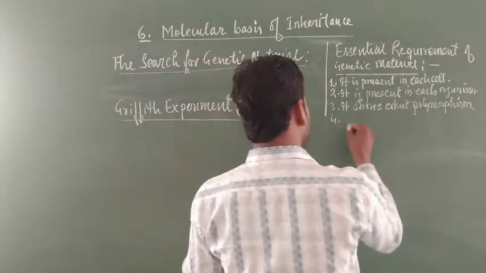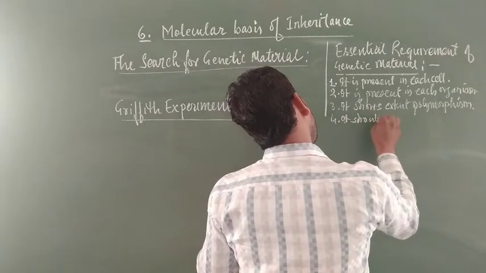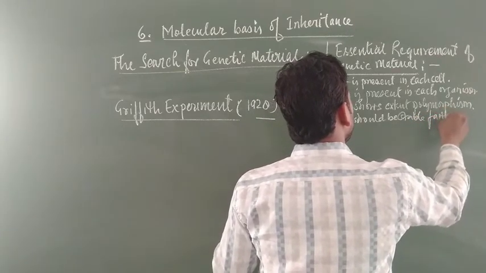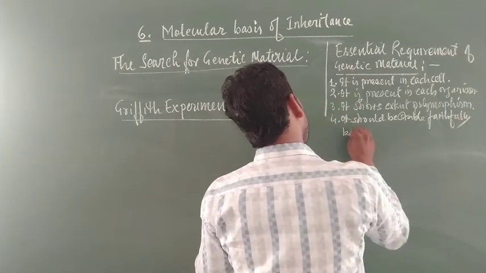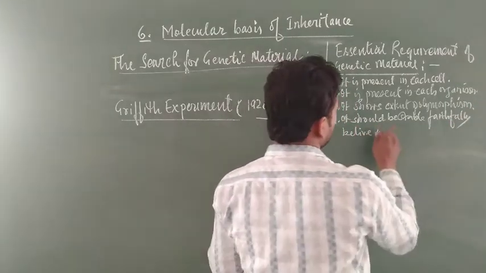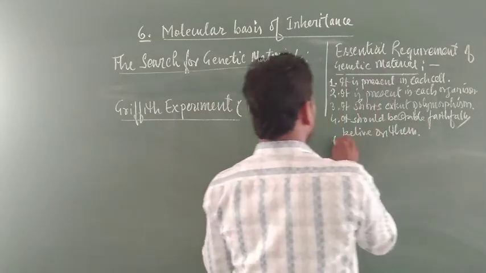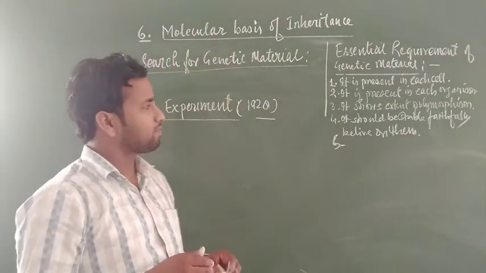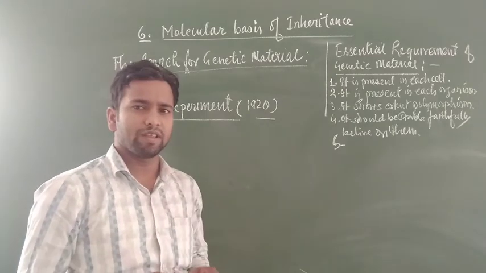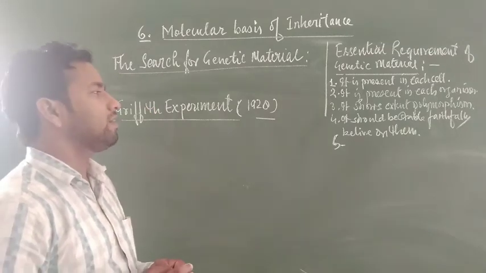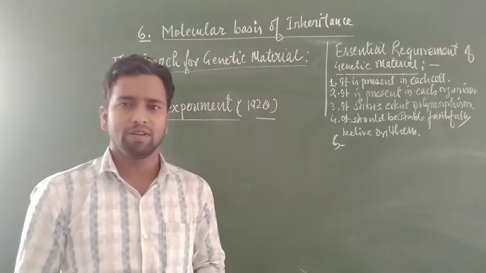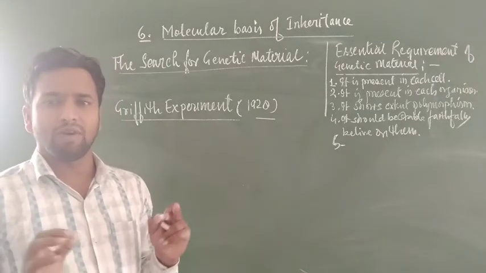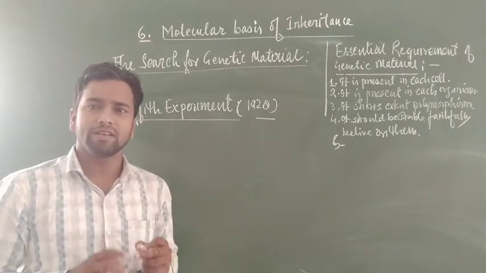The fourth one is that it should be stable and faithful. If you are talking about the genetic material, it must be believable, and especially the nature of genetic material in a particular organism is constant and stable, not continuously changing, because genetic material is present in organisms in a stable form, and it forms the same type of characters in every generation.